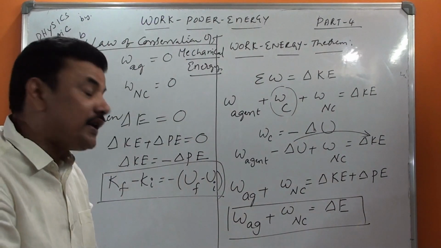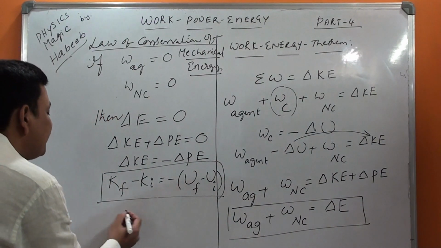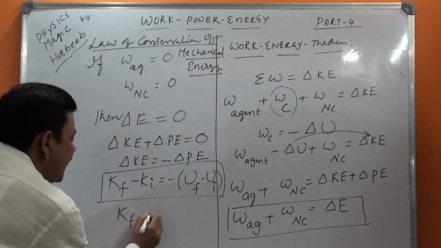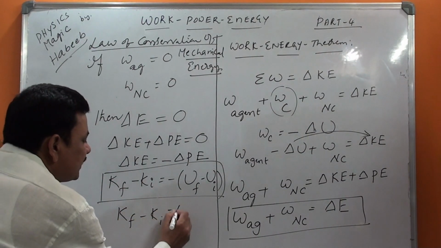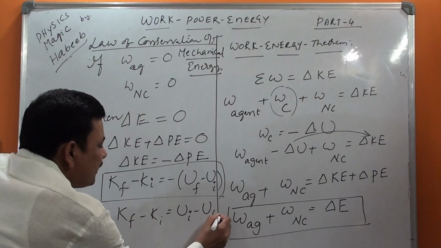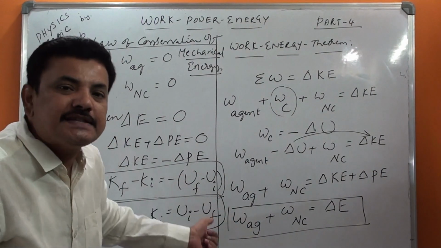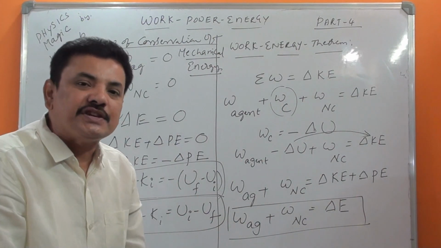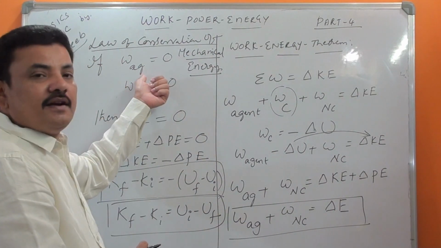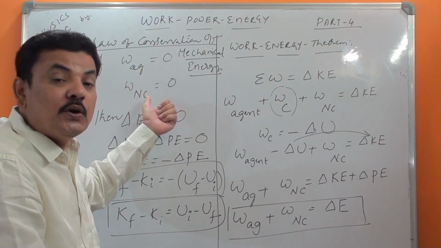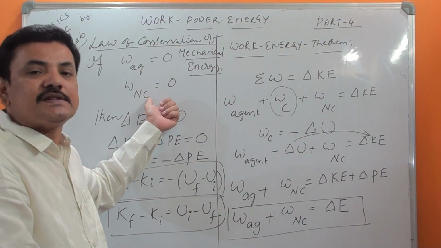This is also very, very important for you. Then finally I can say Kf minus Ki is equal to Ui minus Uf. Change in potential energy is always equal to change in kinetic energy when there is no agent and no non-conservative force.